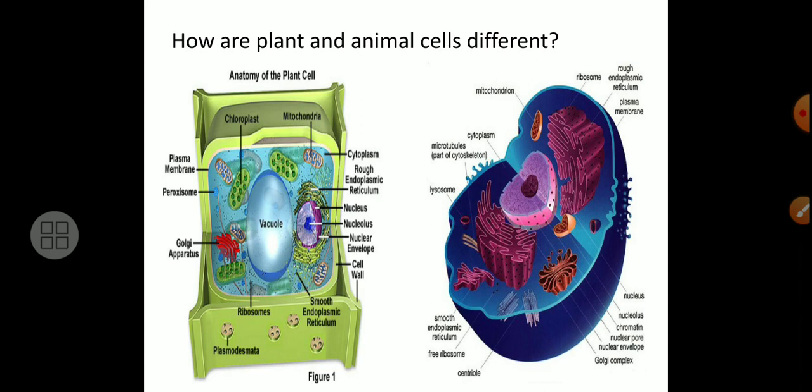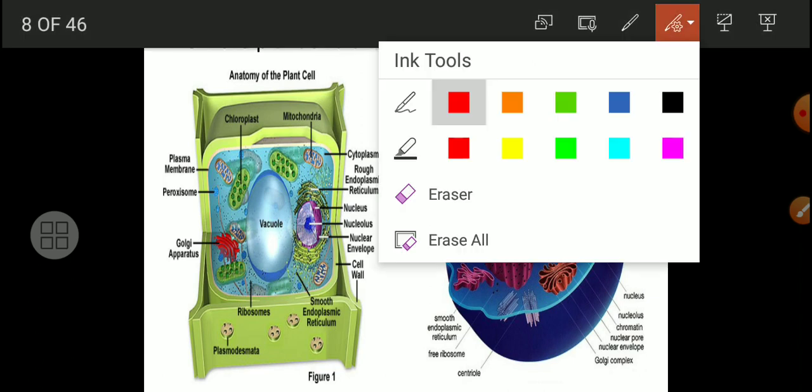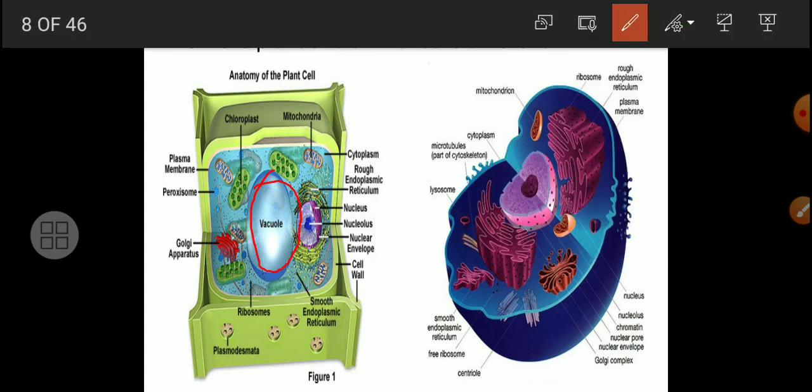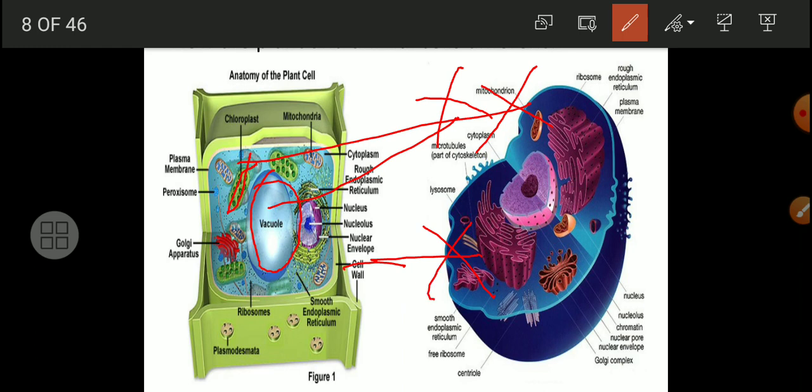As we already know, I will show you this vacuole, which is not present in the animal cell. Most important. Again, this chloroplast is also not present in this cell. Another is the cell wall. Keep in mind this cell wall structure is not present in this animal cell. So you have to keep in mind these three structures are absent in an animal cell but present in a plant cell.